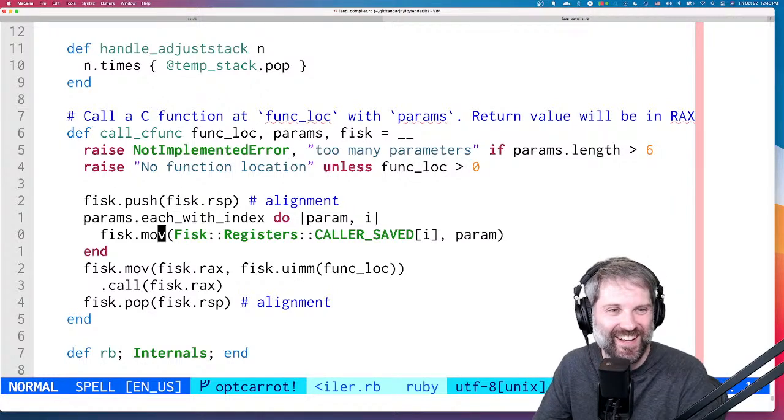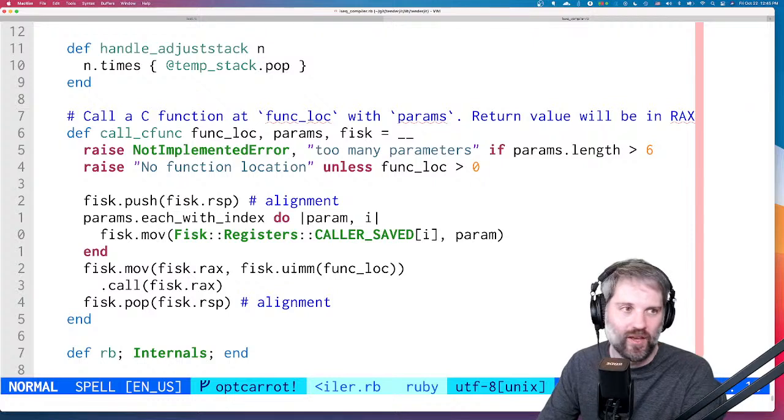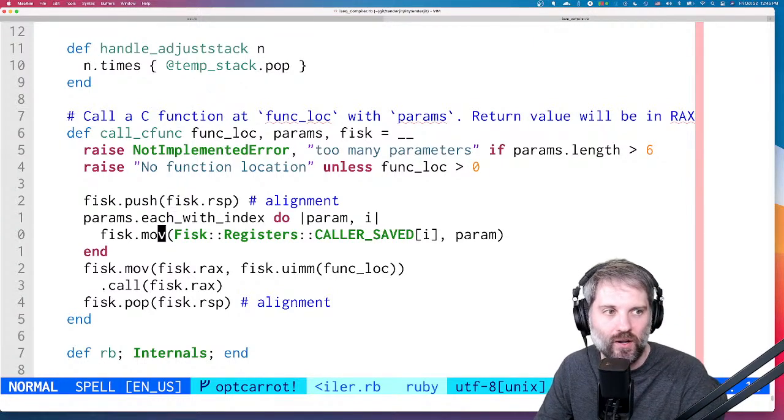Good one. Raddy's asking what architecture are you targeting? Right now it's x86-64. Eventually I want to do ARM too.